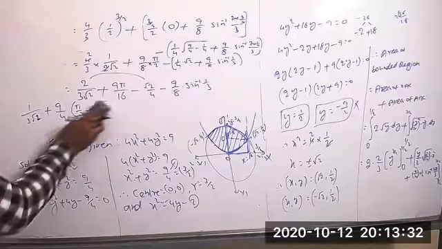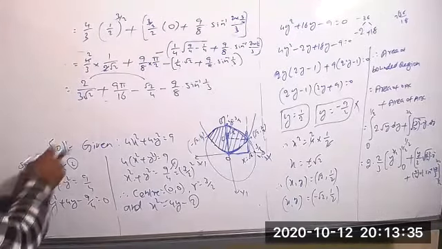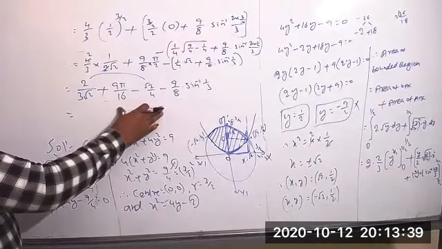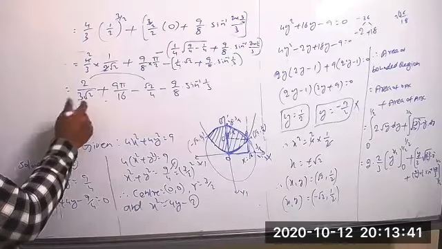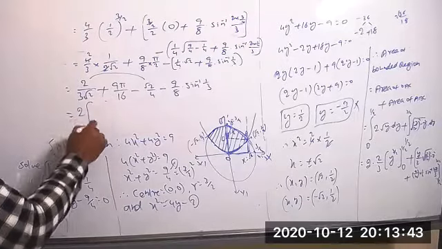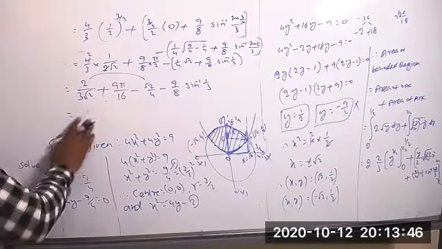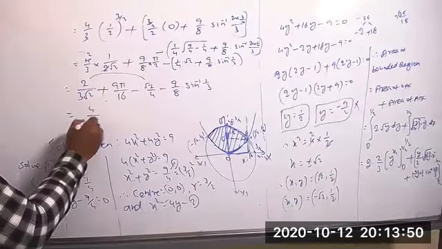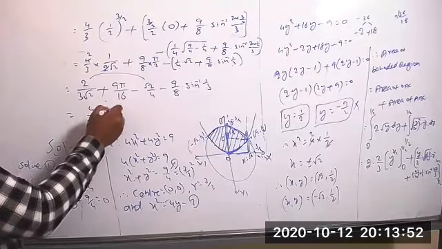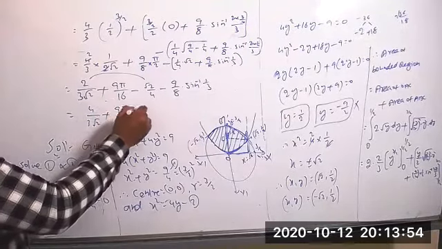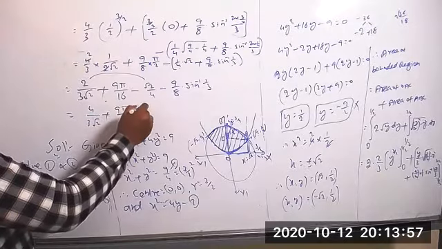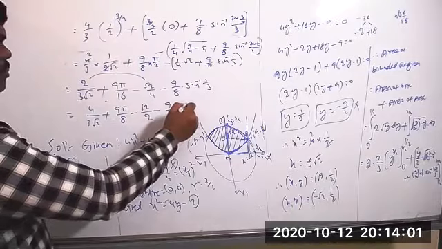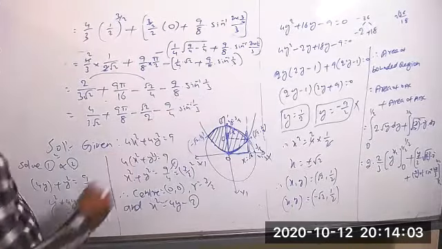9 by 4 sin inverse. Okay, I'll give you that one. Suppose for these two, take the LCM. Then you can take 2 into, you can take this value. 2 2s are 4. So 4 by 3 root 2 plus 2 in this number 8 times, 9 pi by 8, minus 2 in this number 2 times, that means root 2 by 2 only we will get. This is 9 by 4 into sin inverse of 1 by 3.